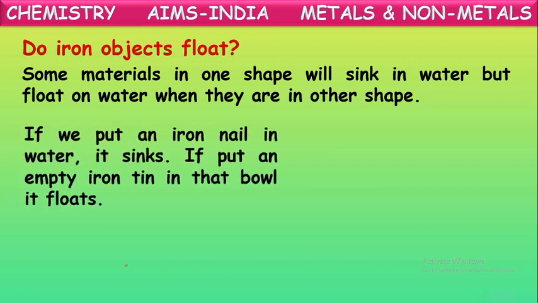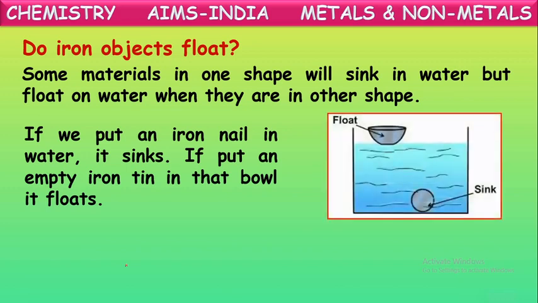For example, if we put an iron nail in water, it sinks, isn't it? If we take a glass of water and drop an iron nail into it, we can observe clearly that the iron nail immediately sinks. If you put an empty iron tin or bowl carefully on the water, it floats. Actually, both are made of iron only. This is an iron ball, this is an iron bowl. Both are made of iron only.